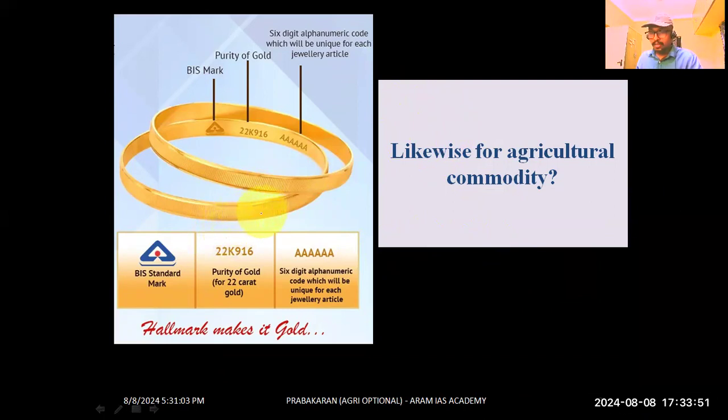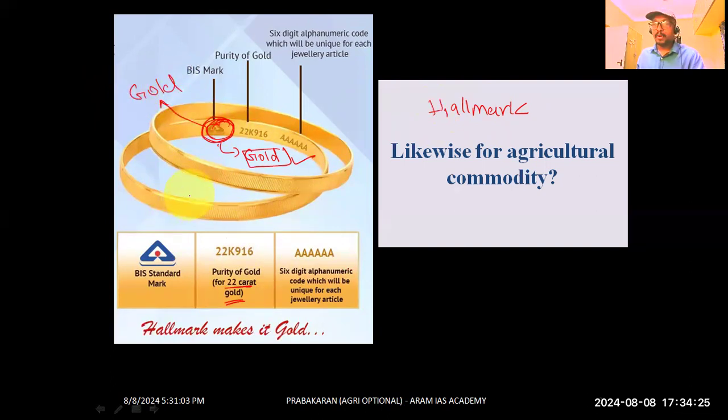Before moving to AGMARK, let's see about the hallmark. This was the BIS mark, which denotes that the gold was of a particular standard. Here they have mentioned that it was 22 karat gold. Like this, some mark will be there for gold.